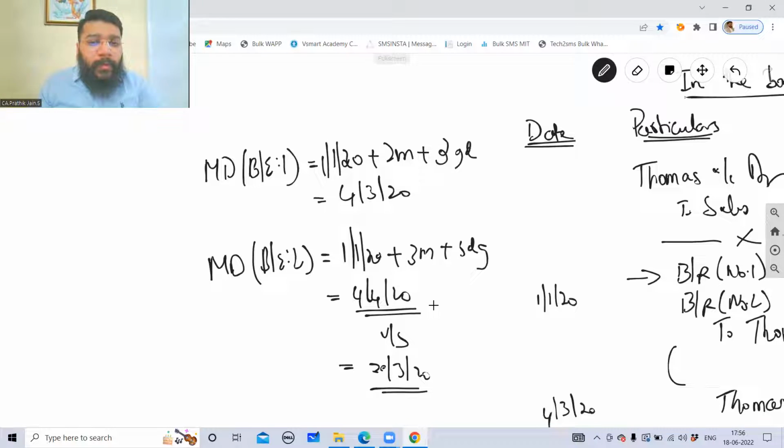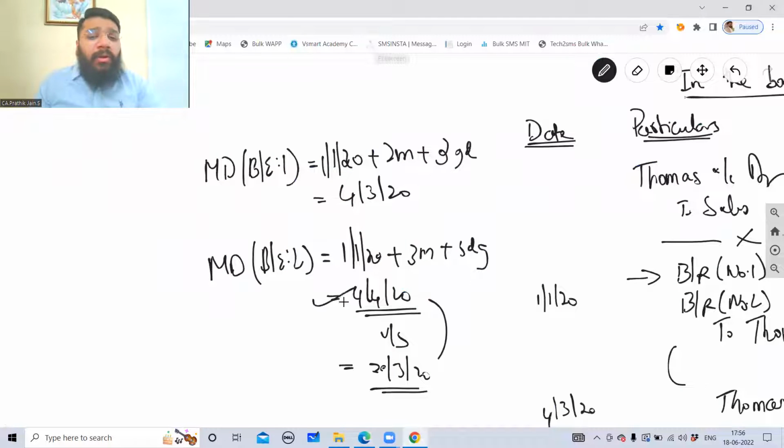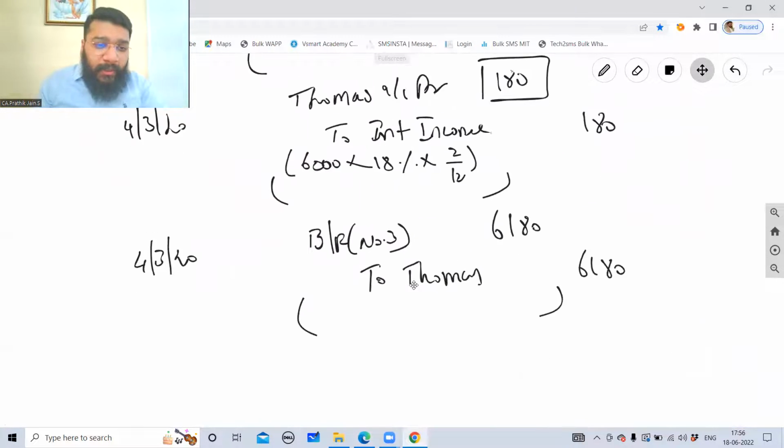For this purpose we're actually supposed to calculate interest, but the questioner themselves calculated and gave the interest or discount or whatever you say, rebate, which is 100. So now guys, I will not pass the entry on 4/4. Instead, I'll pass the entry before that itself, because the bill is retired on a prior date. So on 2/3/2020,